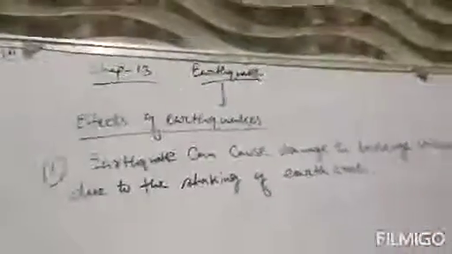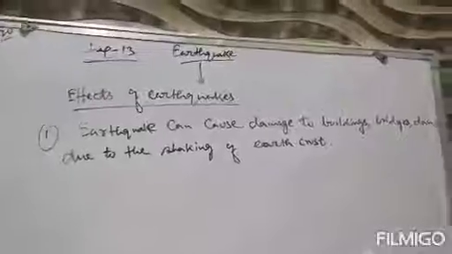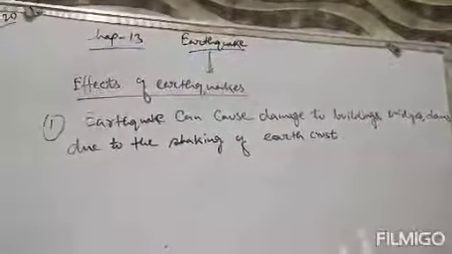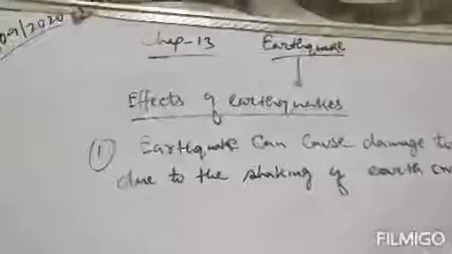So the first effect is that an earthquake can cause damage to buildings, bridges, dams due to the shaking of earth crust. Clear?